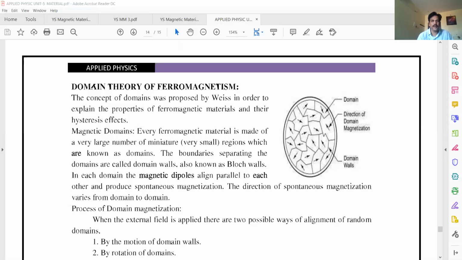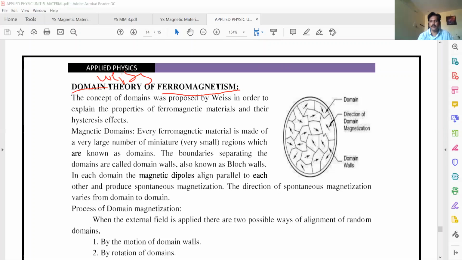So it is called domain theory or Weiss theory. Weiss is a scientist who explained this concept. That's why it is called domain theory or Weiss theory of ferromagnetism. I'm talking about ferromagnetic materials. The ferromagnetic material shows very strong magnetism when placed in an external magnetic field. So I'm talking about domain theory or Weiss theory of ferromagnets.